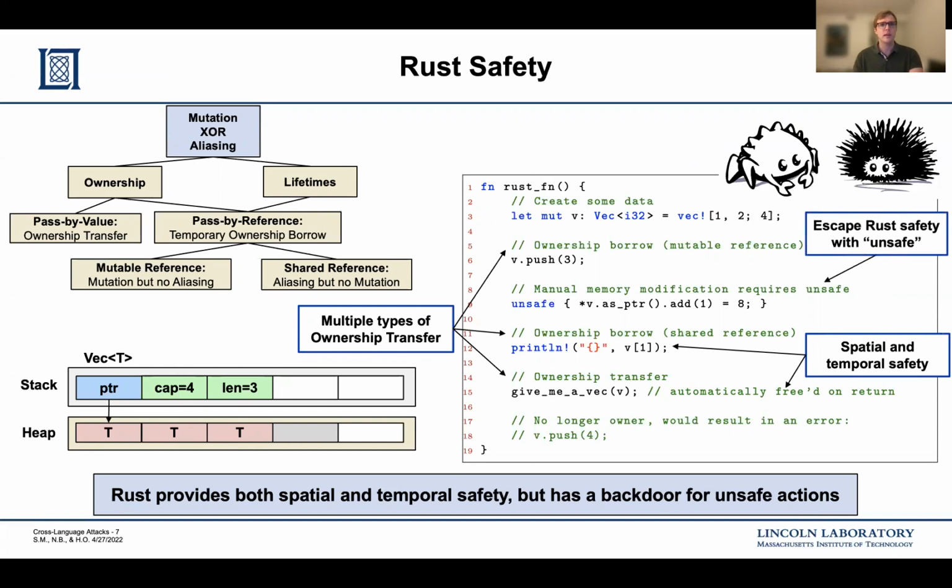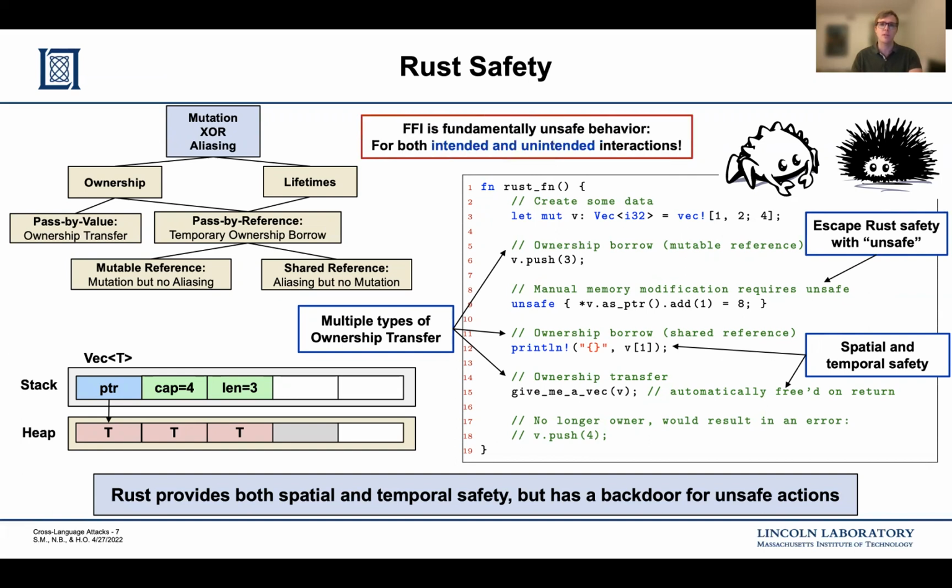Lastly, in order to be usable in the systems domain, Rust must allow an escape hatch from its strict type system for performance optimizations or other low-level device management. For our work, it's important to note that while Rust does force the use of unsafe or FFI calls, FFI only describes the intended interactions between languages. One line of unsafe through FFI opens the door to many other unintended interactions in which the language can influence the other language, for example, through their shared address space.